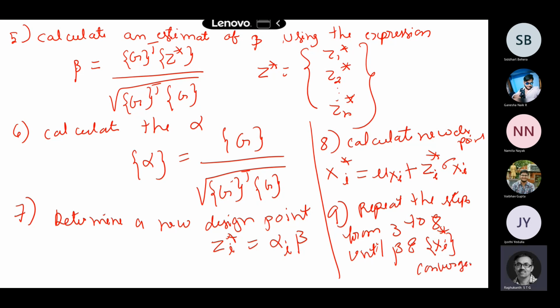So this is the algorithm which you have to use to find out the design point as well as the reliability index itself. You have to do it in an iterative kind of approach. You have to assume something, because it is a nonlinear problem, so several values will come into the picture. So automatically you have to do it this way. Or if you draw it geometrically also, the methodology looks something like this.